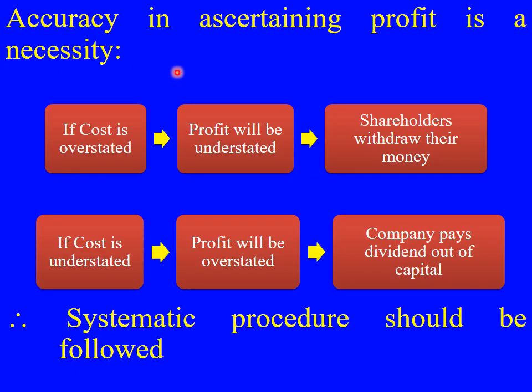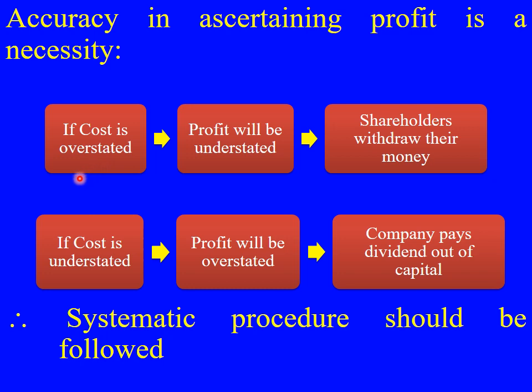How we are going to match with the matching principle, that we will see, but we need to know how we are going to ascertain the profit. We need to ascertain the profit based on one formula, that is sales minus cost, right? So revenue minus cost. What revenue we have earned minus what costs we have incurred, then we will get either profit or loss. How do we need to check the accuracy of the profit?